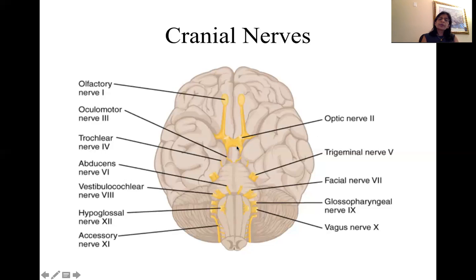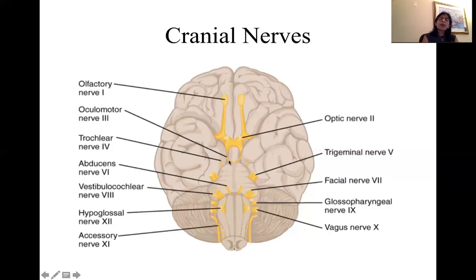Now let's go to the next few cranial nerves. Cranial nerves 3 and 4, they are situated in the midbrain. In fact, they originate in the midbrain. They are motor cranial nerves. Cranial nerve 3, oculomotor, as the name suggests, does supply the extrinsic eye muscles that control eye movement. In addition to controlling eye movement, this nerve also controls the constriction of the pupil and another function called accommodation.